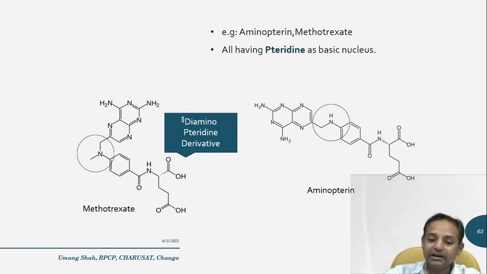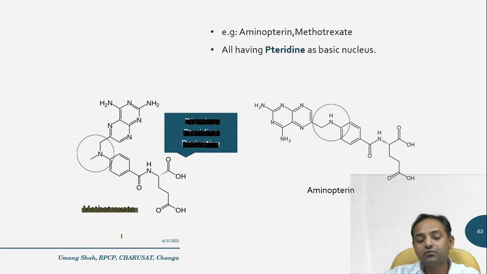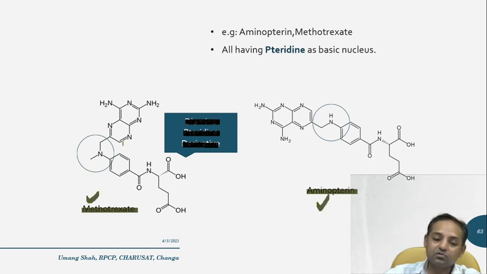Methotrexate is a diaminopteridine derivative, and there are two drugs used as folate antagonists. One is methotrexate, another is aminopterin. If we compare the structures of methotrexate and aminopterin, there is a change here.